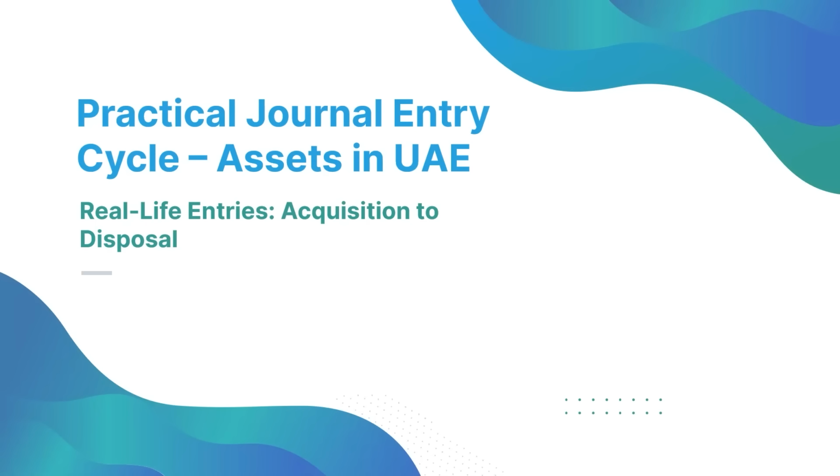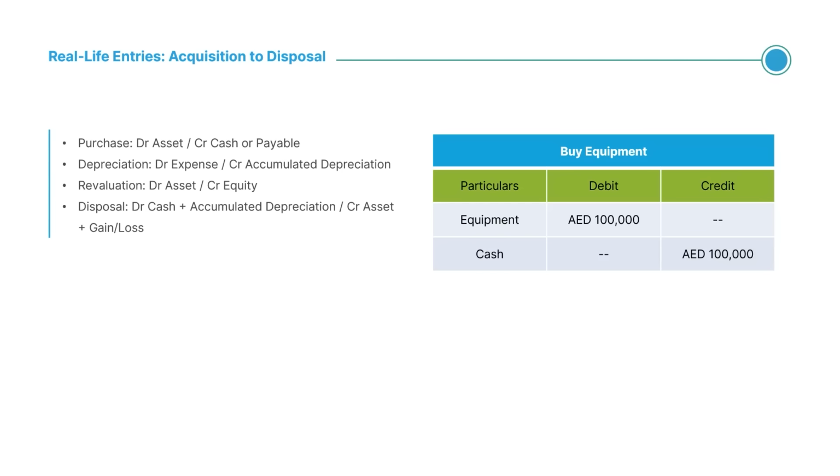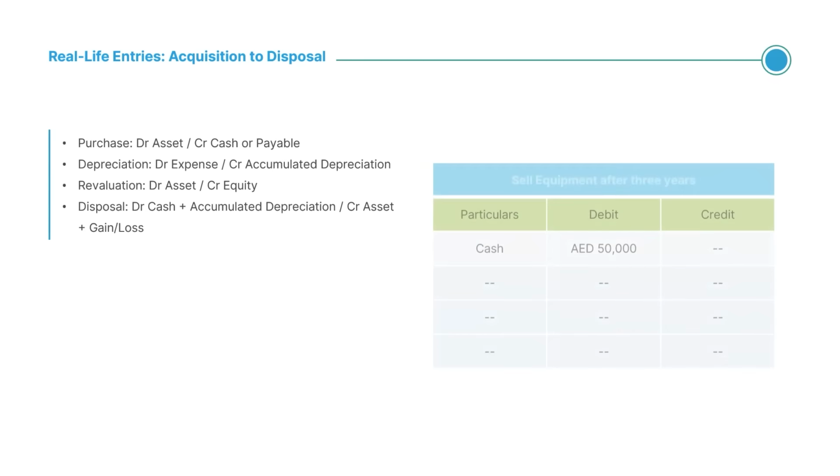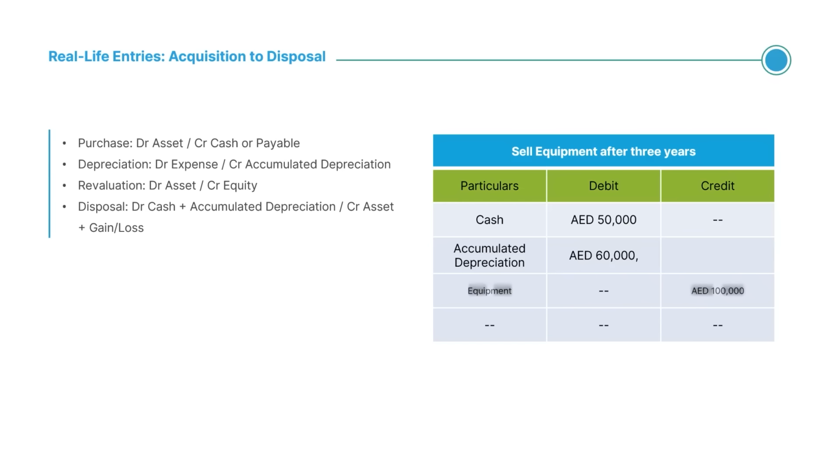Let's connect theory with practice. Suppose a UAE company buys equipment for 100,000 dirhams. Debit equipment, credit cash. Each year, 20,000 dirhams depreciation is recorded. After 3 years, the equipment is sold for 50,000 dirham. The entry: debit cash 50,000, debit accumulated depreciation 60,000, credit equipment 100,000, credit gain on disposal 10,000. This full cycle shows how assets move from acquisition through use and adjustment to final disposal.